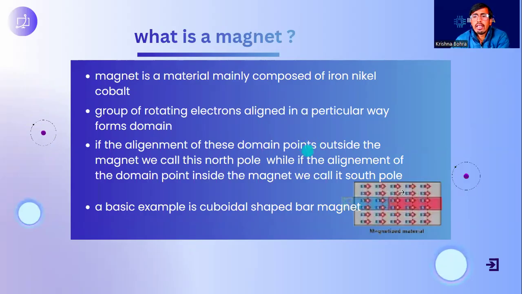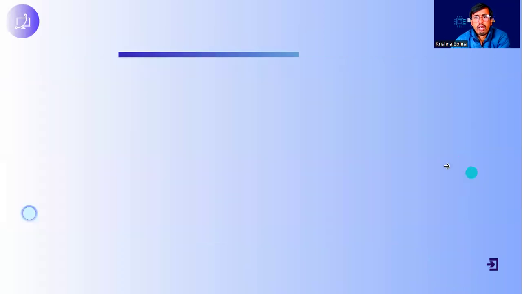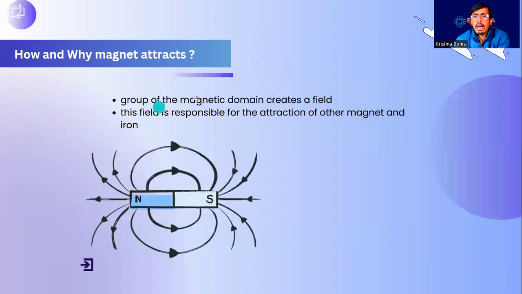And if these magnetic domains are aligned in a specific way, particularly if they are pointing outward from the material, we call this a north pole. And if they are aligned in exactly the opposite way, meaning they are pointing inward to the material, we call it a south pole. A basic cuboidal shaped magnet is called a bar magnet. Now the group of these magnetic domains creates a field, and this field is responsible for the attraction of iron and magnetic objects.